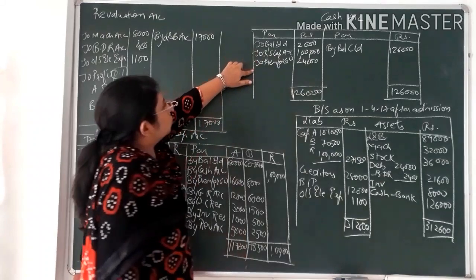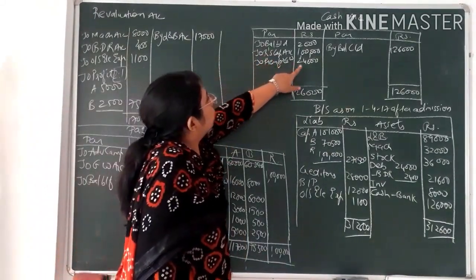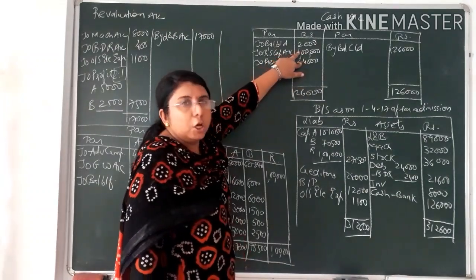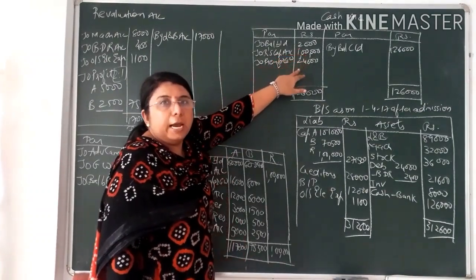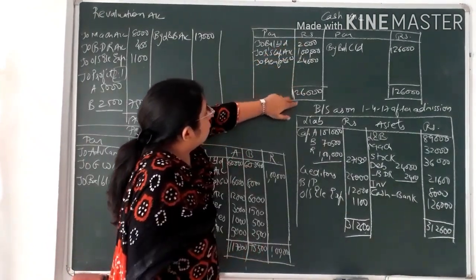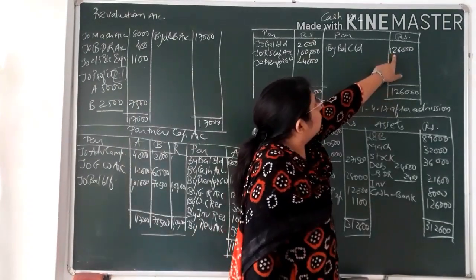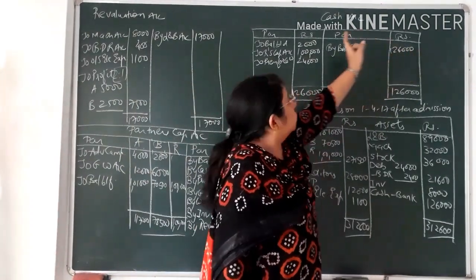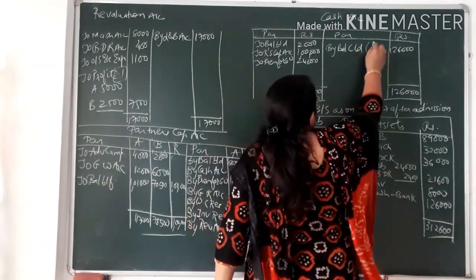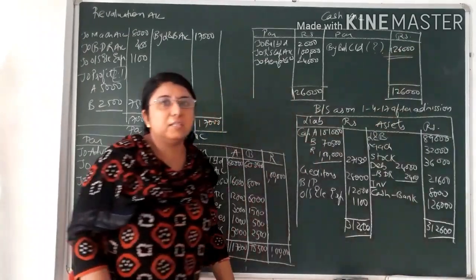Over here, these two entries I had already explained simultaneously. So to R's capital and to premium for goodwill, that is 1,24,000, is bringing in cash. The new partner is bringing capital and goodwill in cash. Doing the total of all these three, it would come to 1,26,000. So the closing balance would be 1,26,000. See, I have written over here by balance carried down. This I am writing here with a question mark, so it is understood that this value that I have found out is 1,26,000.